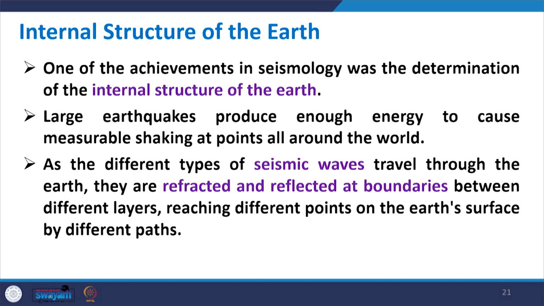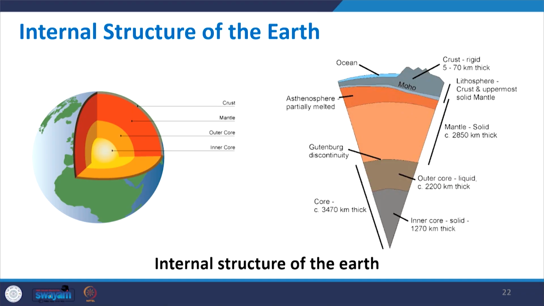As the different types of seismic waves travel through the earth, they are either reflected or refracted at the boundaries between these different layers, reaching different points on the earth's surface by different paths. So, here is the internal structure of the earth, and let us discuss this here. In the first figure on the left hand side, you could see a globe, cut open so that further details are given. The most inner part of the earth, almost near the center, is called the inner core.